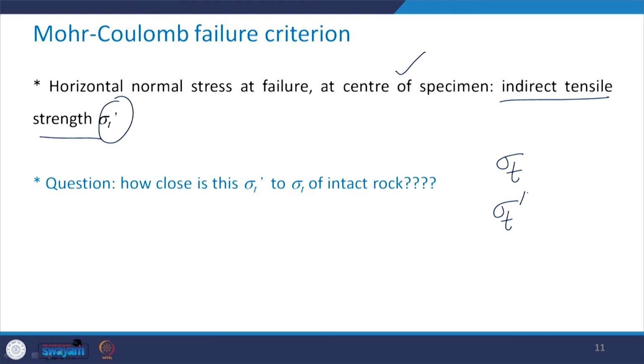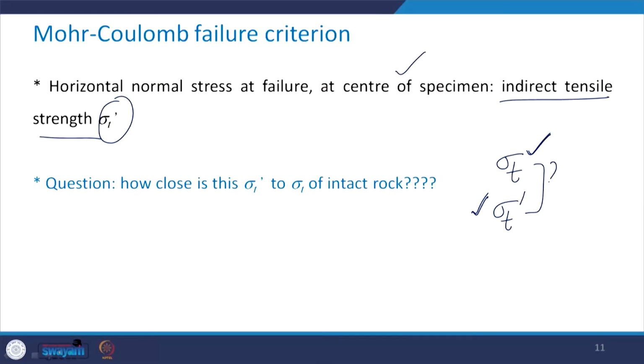The question is, how close are these two values to each other, or how close is this sigma t, which ideally should be the tensile strength of the intact rock but we are not able to find out practically. What we can find out is sigma t prime. So, the question is how close these two values are to each other.